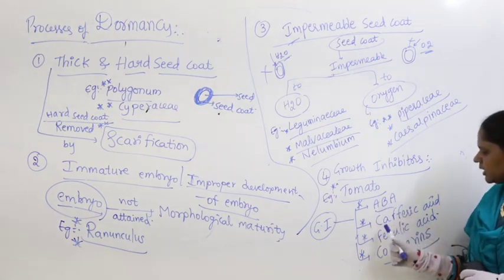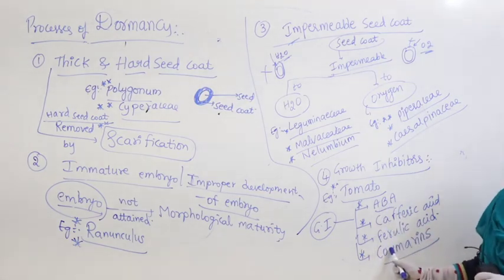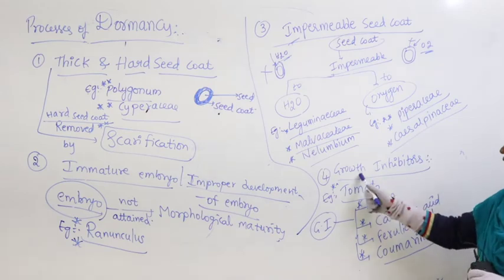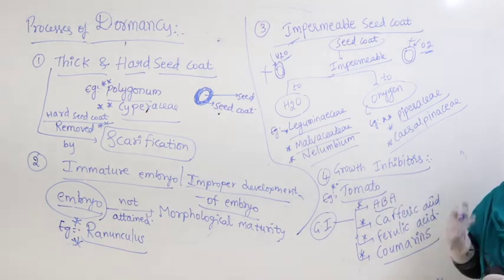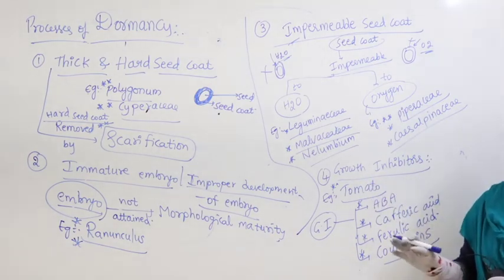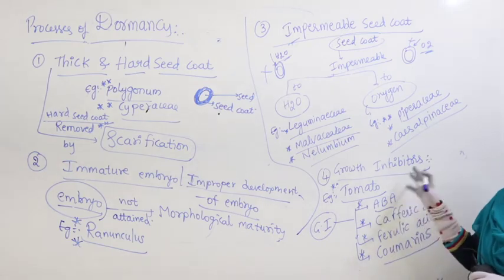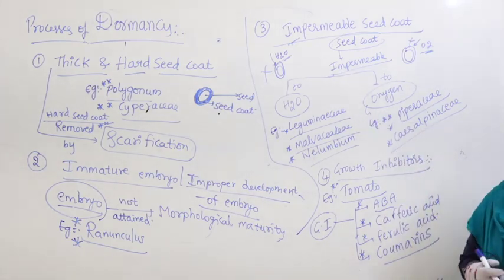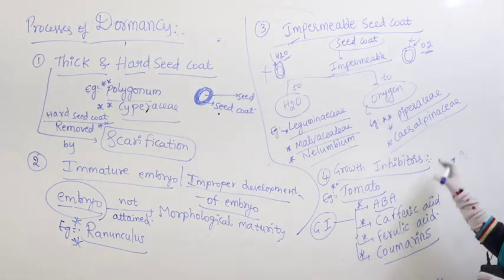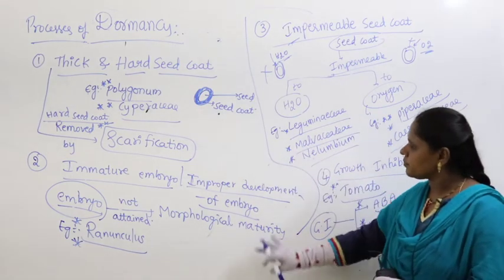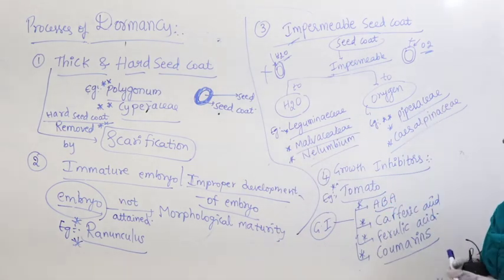These are naturally synthesized in different plants and they are natural growth inhibitors. They will not allow the seed to germinate and they make the seed remain in dormancy. So, these are nothing but different reasons.